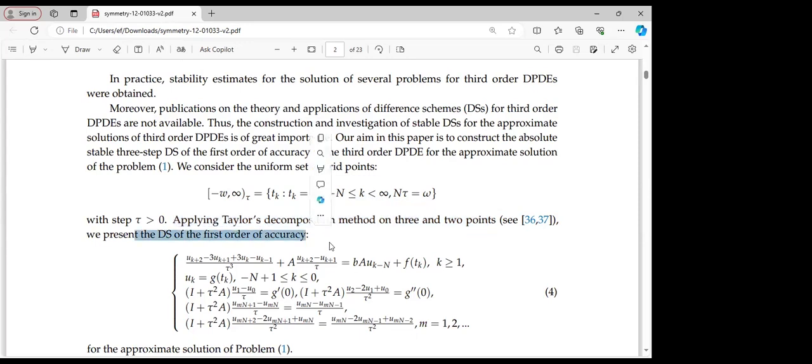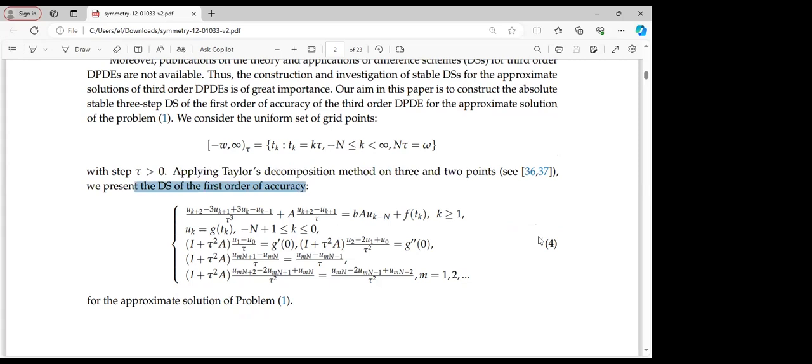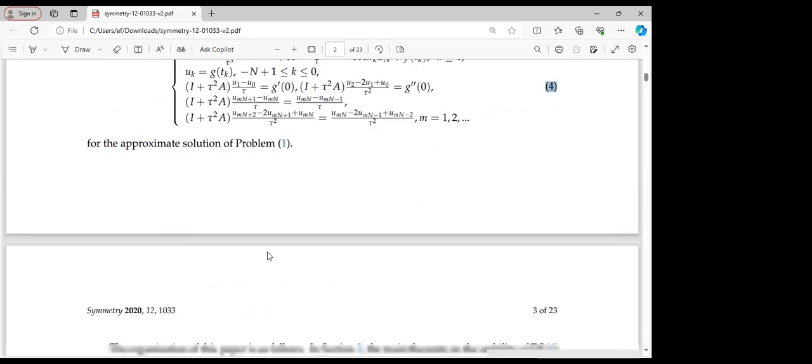So for equation 1, by applying the Taylor decomposition method on two and three-step points, we are able to obtain the following first order of accuracy scheme, presented in system 4, for the approximate solution of problem 1.